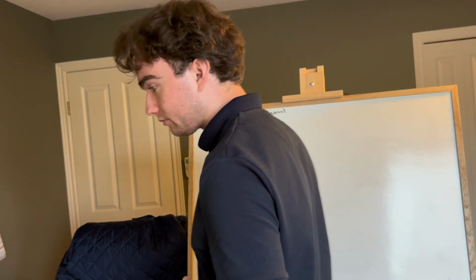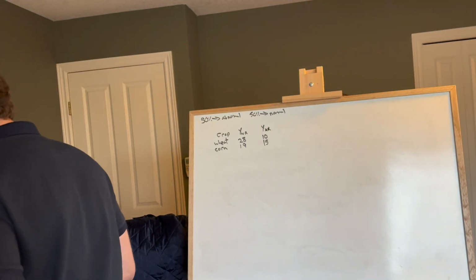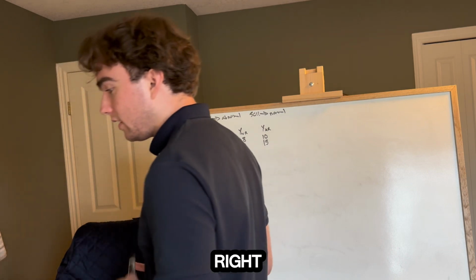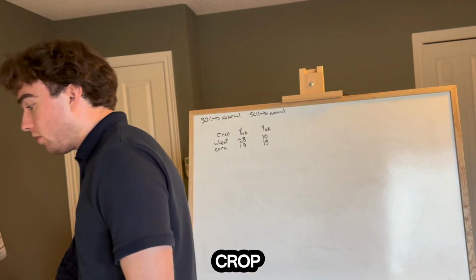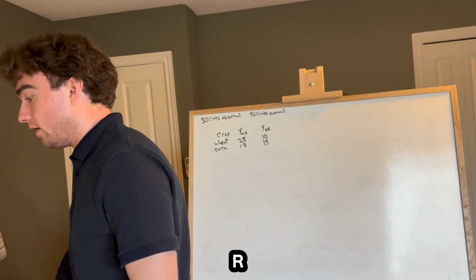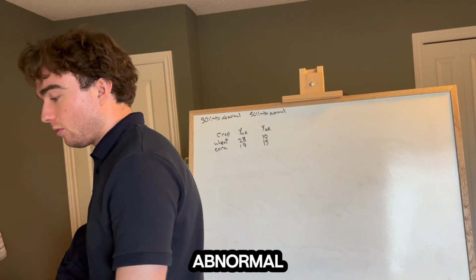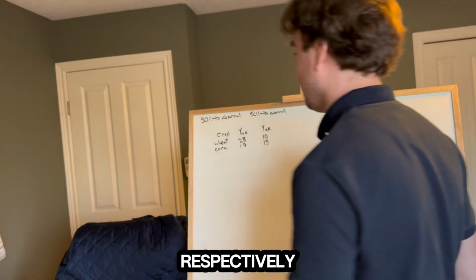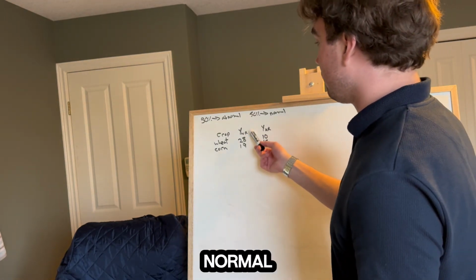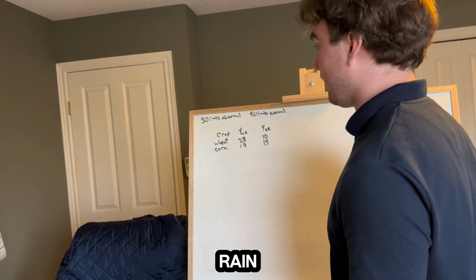For a given crop, YNR and YAR represent the farmer's income when there is normal rain and abnormal rain, respectively, okay? So this is your normal rain and this is your abnormal rain.